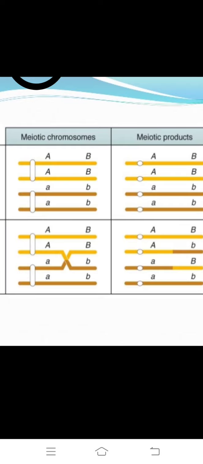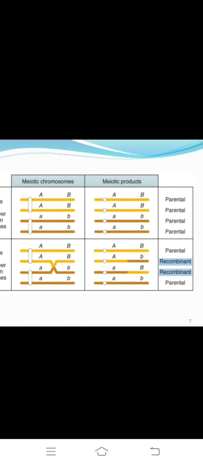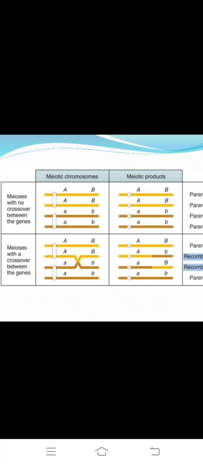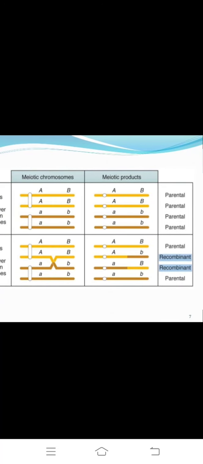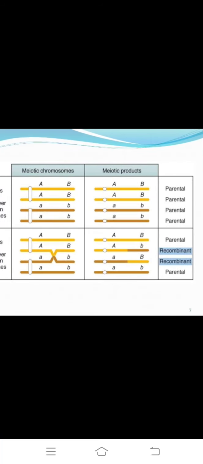With no crossing over, the products will be parental, all in normal positions. But with crossing over between the genes, both parental and recombinant types are formed and new characters are observed.